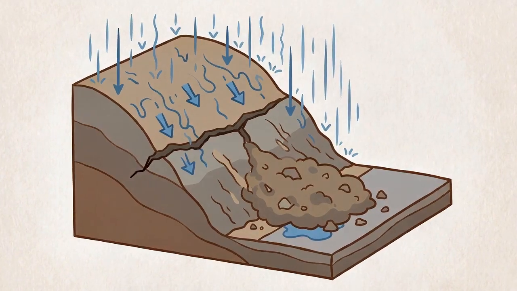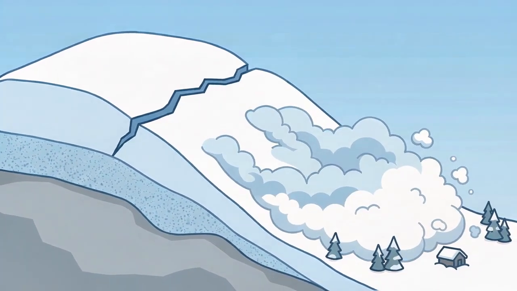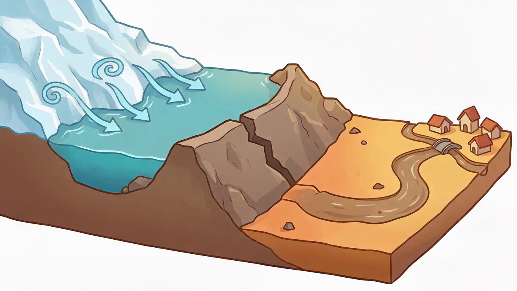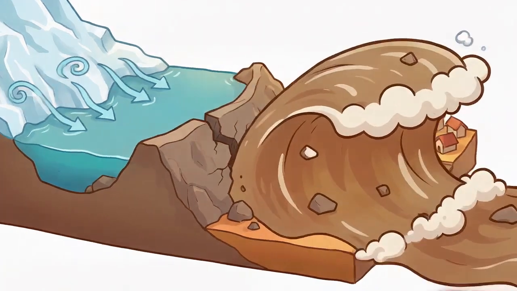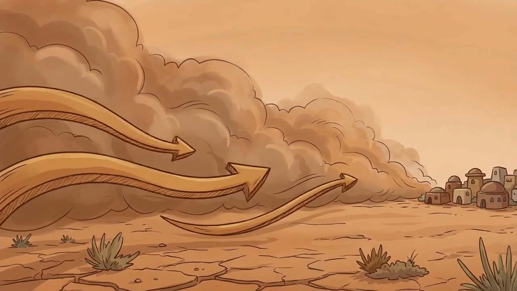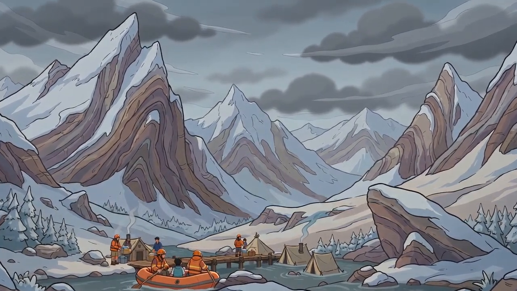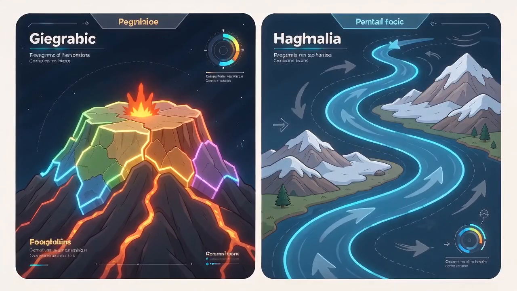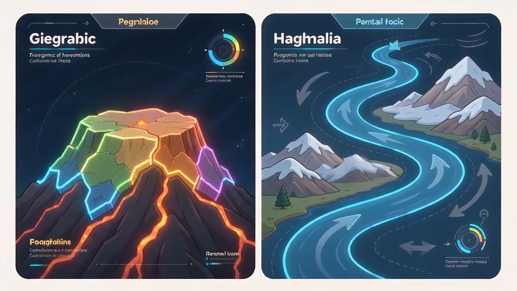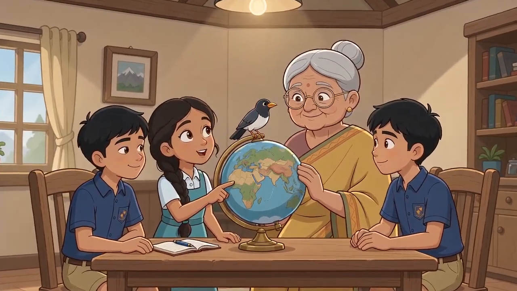Landslides, avalanches, glacial lake outburst floods, and dust storms. Landforms can turn dangerous, and understanding them saves lives. In February 2021, Chamoli saw a terrible flood. Internal forces build the earth up, external forces wear it down. Together, they touch every human life.